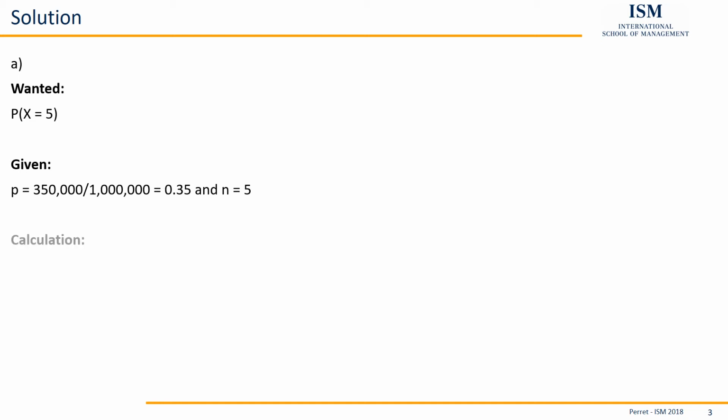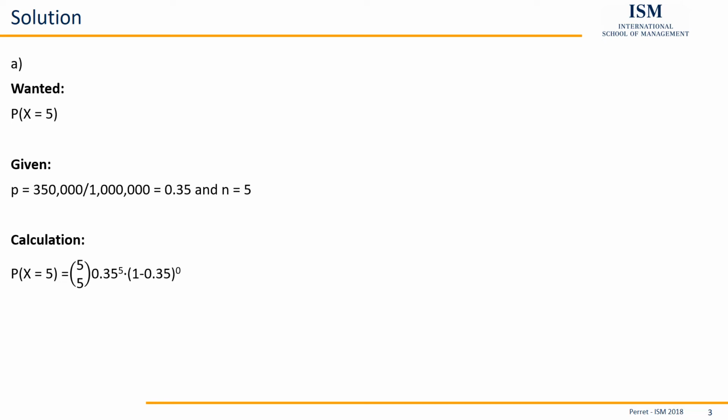If we have this, we can simply insert it in the formula for our probability function, which will give us here 5 over 5, so n over k. The upper one is the 5 with the sample size, the lower one is the 5 we're looking for.